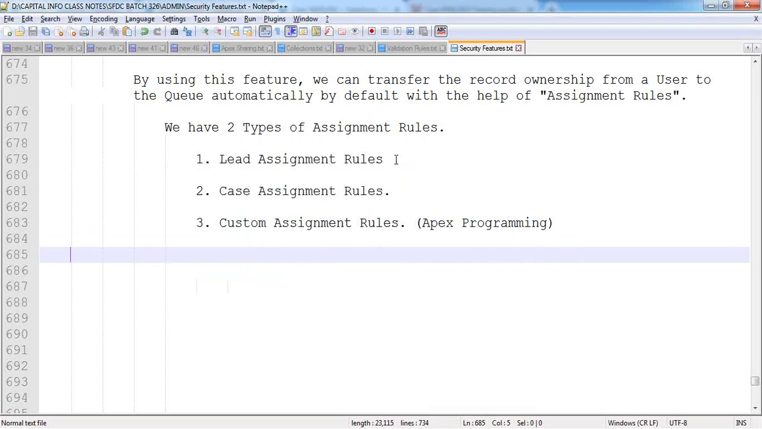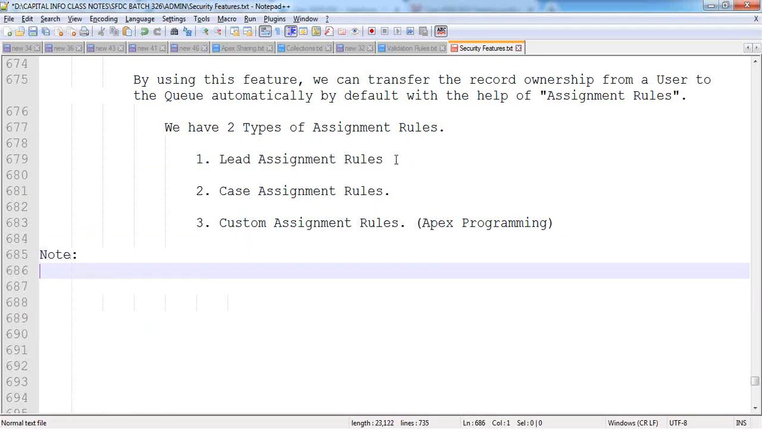Now, how can we configure these assignment rules? Inside an organization, we can create multiple assignment rules, but only one assignment rule will be in active status at a time, not multiple. This is the limitation given by Salesforce. If you create a new rule by making it active, the previous one will be deactivated automatically by default. Make a note here.